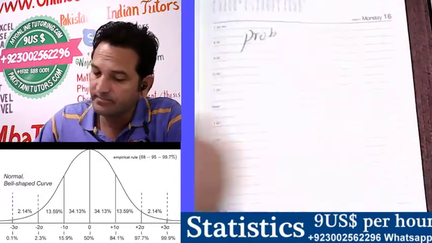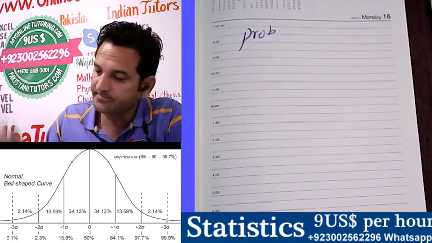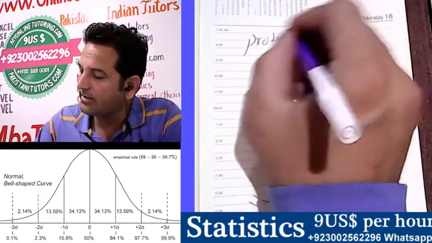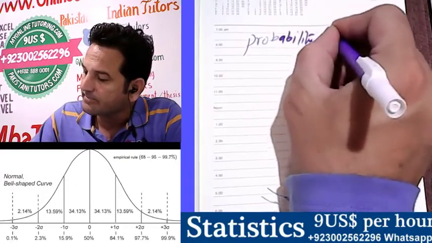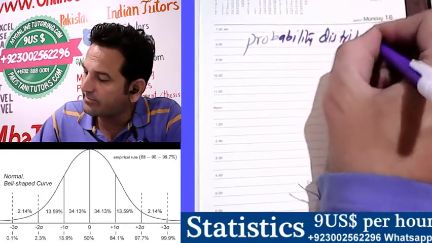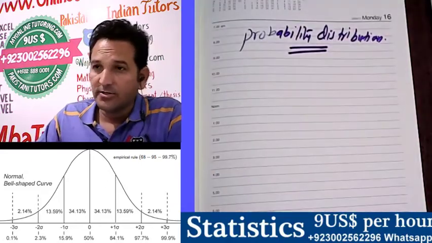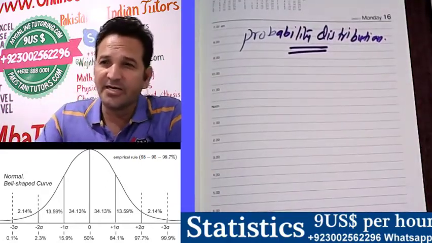What is probability distribution? Now you need to understand what is probability distribution.